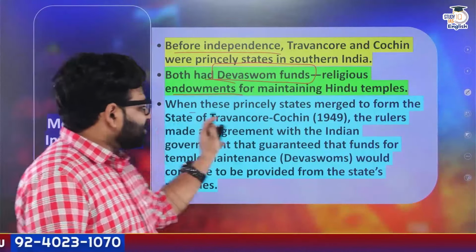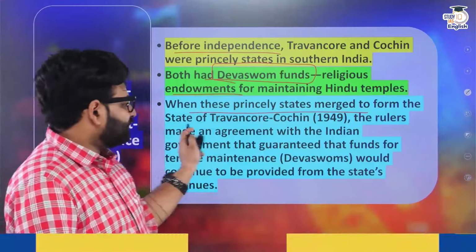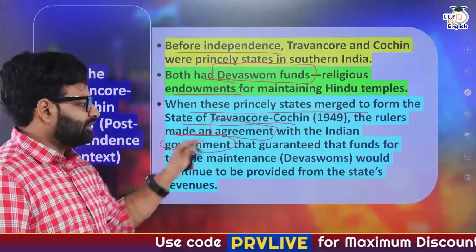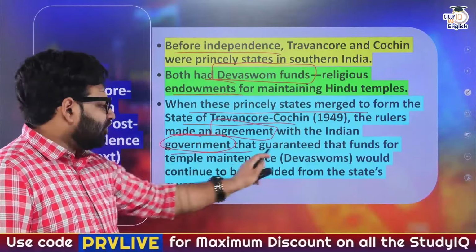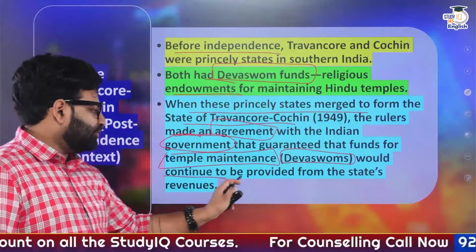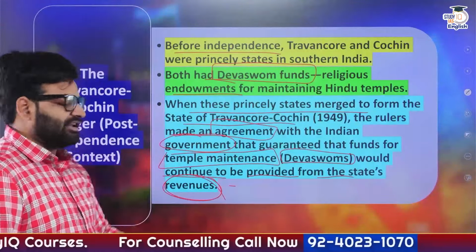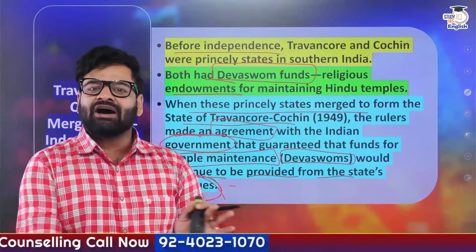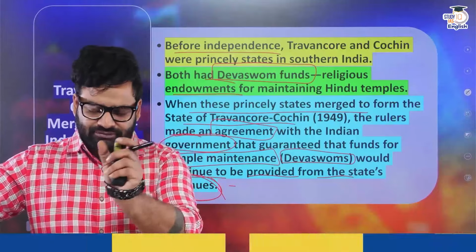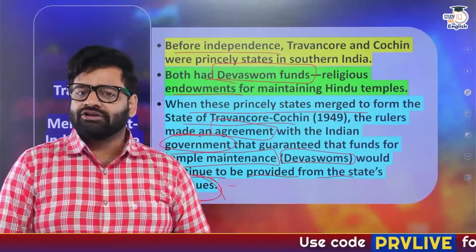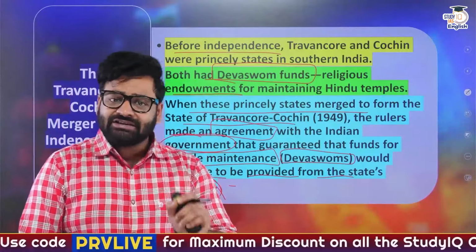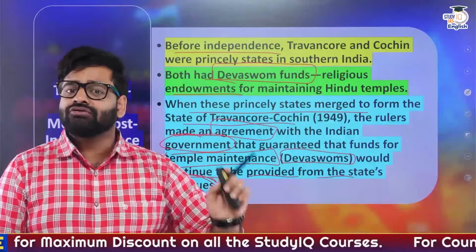When these princely states merged to form the state of Travancore and Cochin, the rulers at the time made an agreement with the Indian government that guaranteed funds for temple maintenance, as in the Devaswoms, would continue to be provided from the state's revenues. So guys, remember, as per the agreement with the Travancore Cochin rulers, this covenant was signed with the Indian state, that the funds for the Devaswom boards will continue to flow annually.